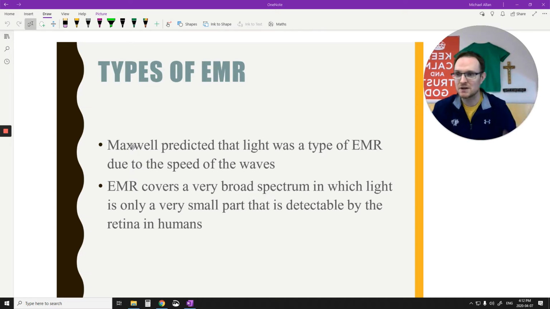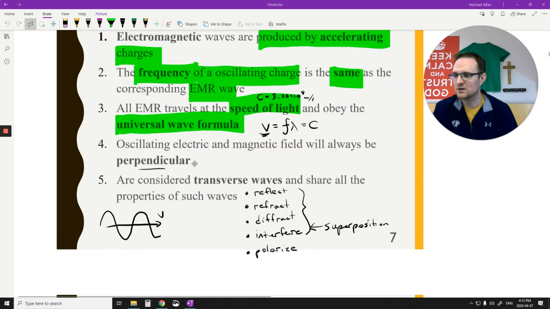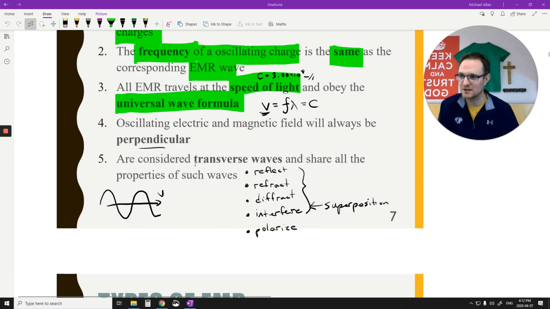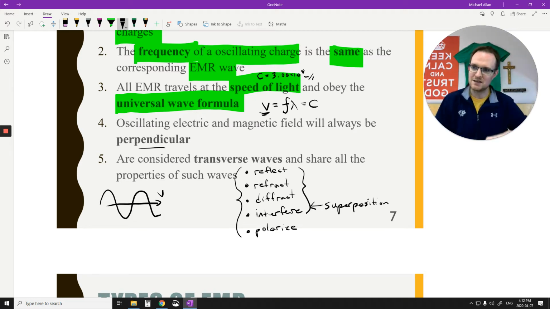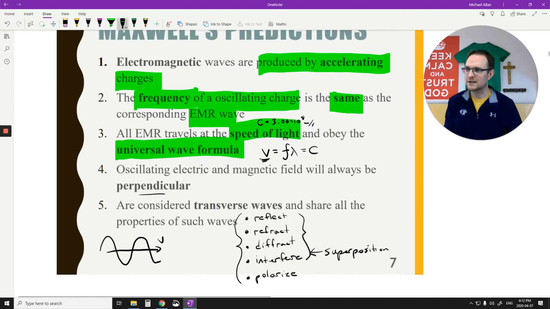I could ask questions about them. Most of the time I don't ask you specifically what are the 5 properties of the transverse waves. So these down here, I don't ask specifically about them. I might ask questions more focused on them. I might say a wave reflects at this specific angle, talk about the law of refraction, Snell's law and stuff. But the 5 theories up here, I could ask this. I can ask them maybe on a quiz, one of our quizzes here.